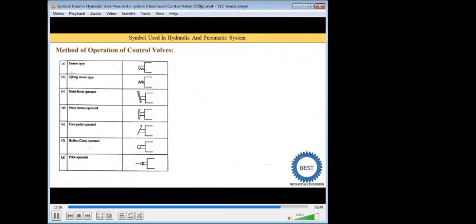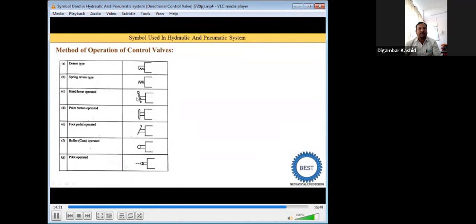Now here you see, the first one is the detent type. Here one pinion type shape is drawn, which means it is operated by a detent type mechanism. The second one is the spring return, so it automatically returns due to the spring tension. So here the spring is drawn. Next one is the hand lever operated, which means it is operated by the human hand. So this is the symbol of the hand lever operated.